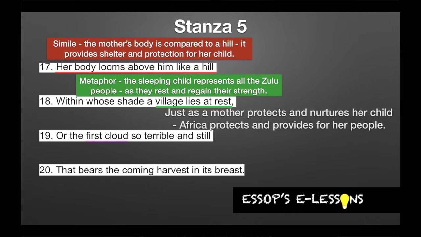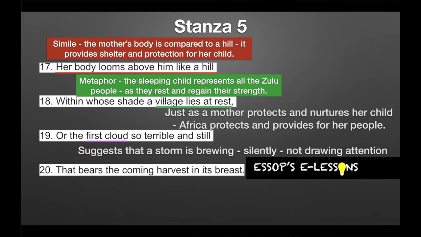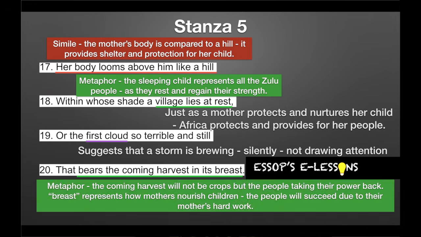Okay, line 19 refers to the first cloud. So it's telling us that there's a village lying at rest, or the first cloud so terrible and still that bears the coming harvest in its breast. So this suggests that a storm is brewing silently, not drawing attention to itself, right? And what is the coming harvest that it would bear? So this refers to not crops, but rather the people taking their power back.